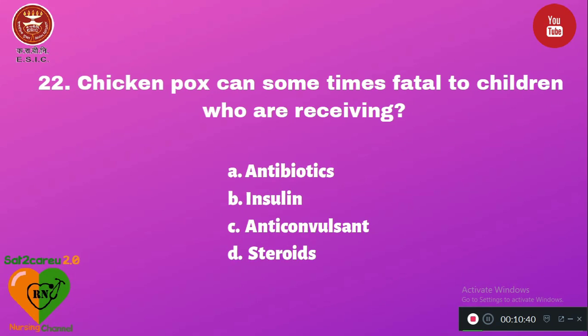Question number 22. Chicken pox can sometimes be fatal to children who are receiving option A, antibiotics, B, insulin, C, anticonvulsants, D, steroids. The right answer is steroids. Chicken pox in children who are also taking steroids can be fatal.